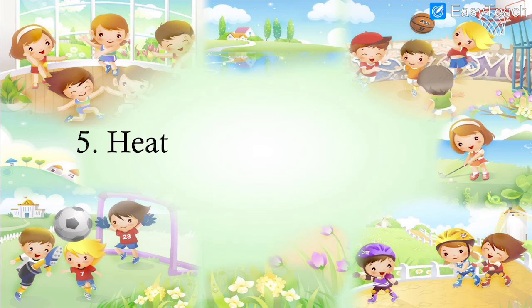Number 5. Heat. The clothes protect us from the heat of the sun. The sun rays is the heat that we get. Heat. Then in 6th line write down